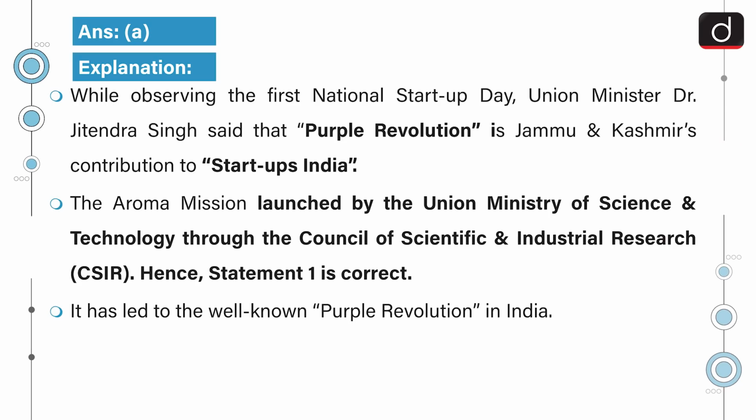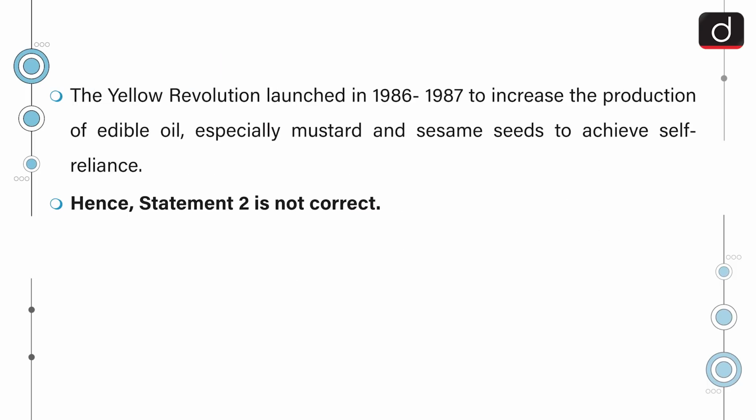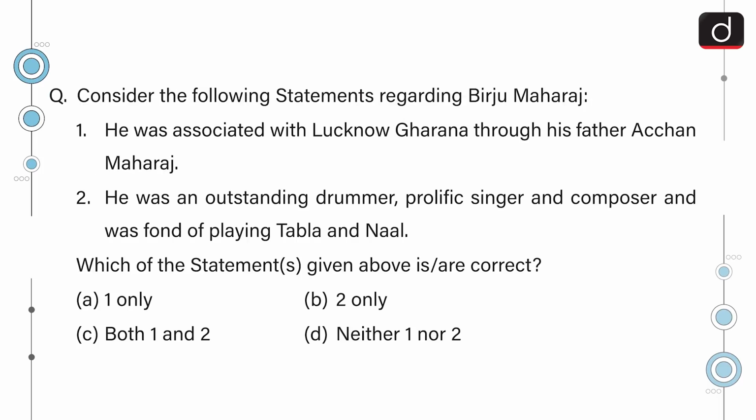While observing the first National Startup Day, Union Minister Dr. Jitendra Singh said that Purple Revolution is Jammu and Kashmir's contribution to Startups India. The Aroma mission was launched by the Union Ministry of Science and Technology through the Council of Scientific and Industrial Research, that is CSIR. Hence, statement 1 is correct. It has led to the well-known Purple Revolution in India. The Yellow Revolution was launched in 1986 to 1987 to increase the production of edible oil, especially mustard and sesame seeds, to achieve self-reliance. Hence, statement 2 is not correct. So, the correct answer is option A, 1 only.